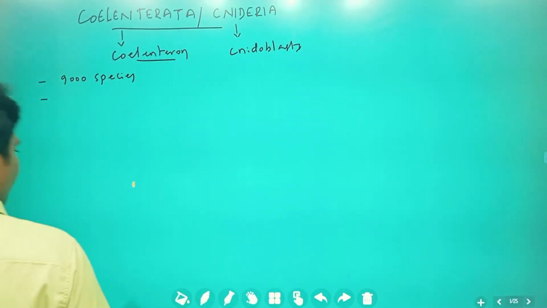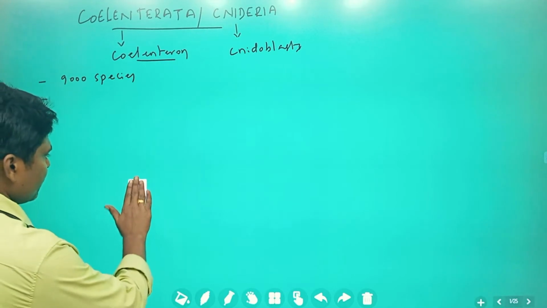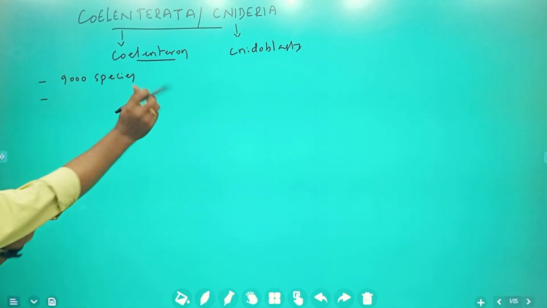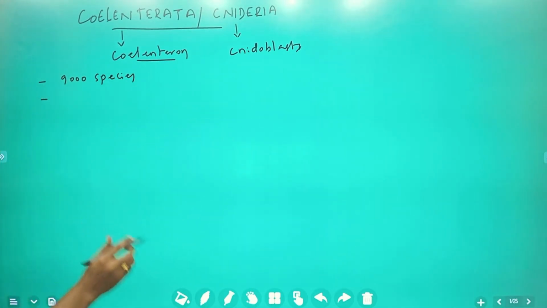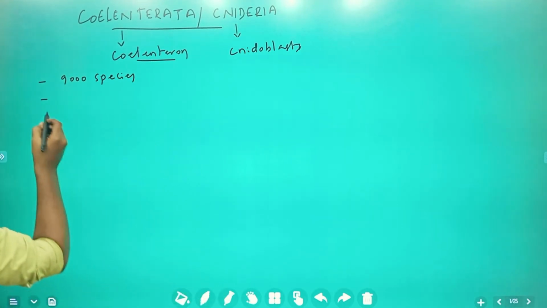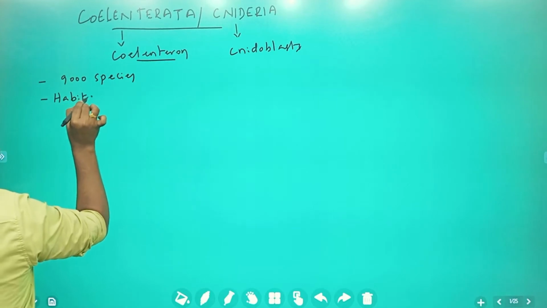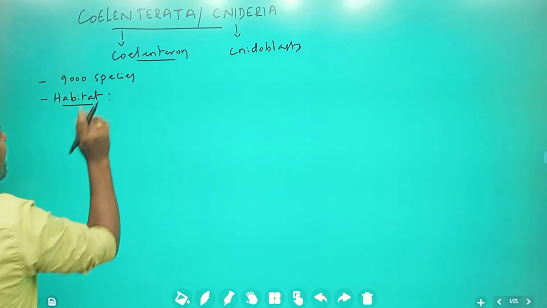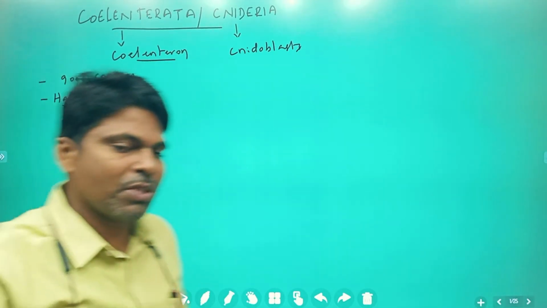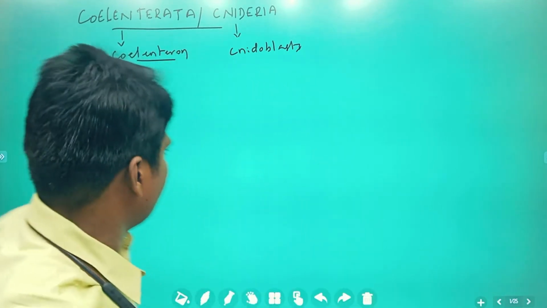Now, for these Coelenterata species, first we will start with the habitat. Habitat means the place where the organisms live.